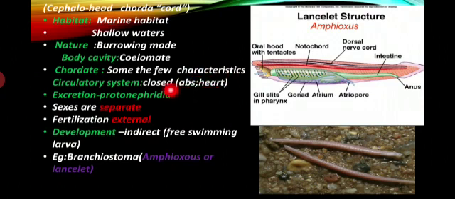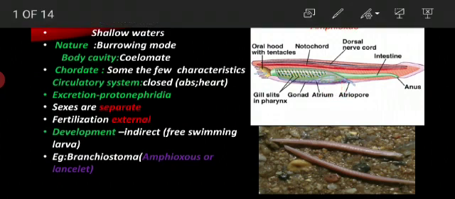The circulatory system means what? Blood capillaries, arteries, veins and capillaries are present in their body. Open circulatory system means absence of blood capillaries, closed means the presence of blood capillaries, and also the heart organ is present. But this is the very important thing: closed type of circulatory system, absence of the heart in the cephalochordate group of organisms, in the amphioxus.